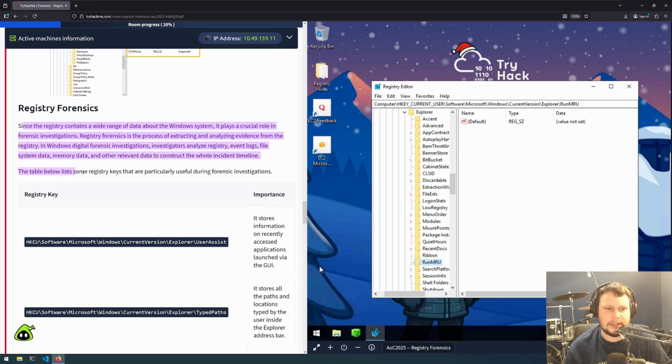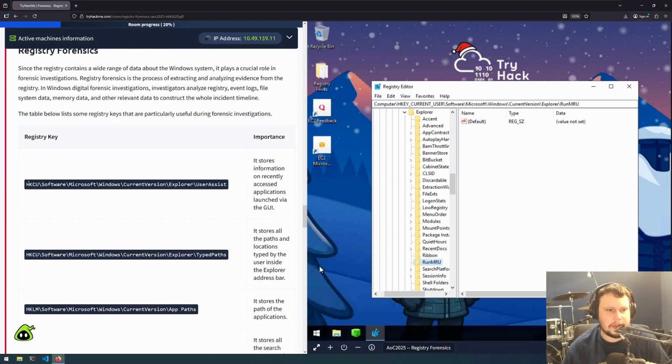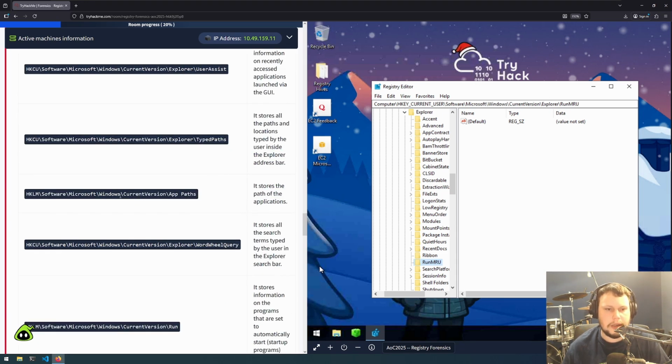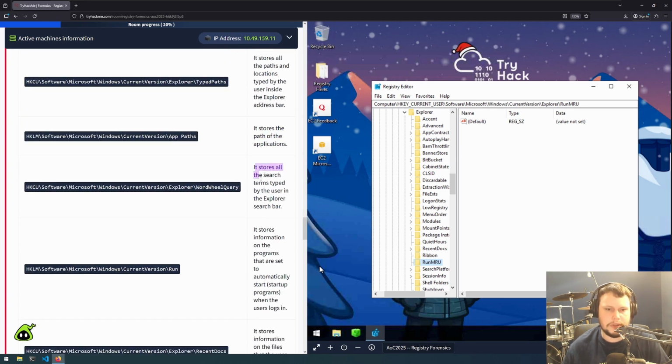The table below lists some registry keys that are particularly useful during forensic investigations. So this first key, UserAssist, stores information on recently accessed applications launched via the graphical user interface. We have TypedPaths, which stores all the paths and locations typed by the user inside the Explorer address bar. We have App Paths, which stores the path of the applications. WordWheelQuery stores all the search terms typed by the user in the Explorer search bar.